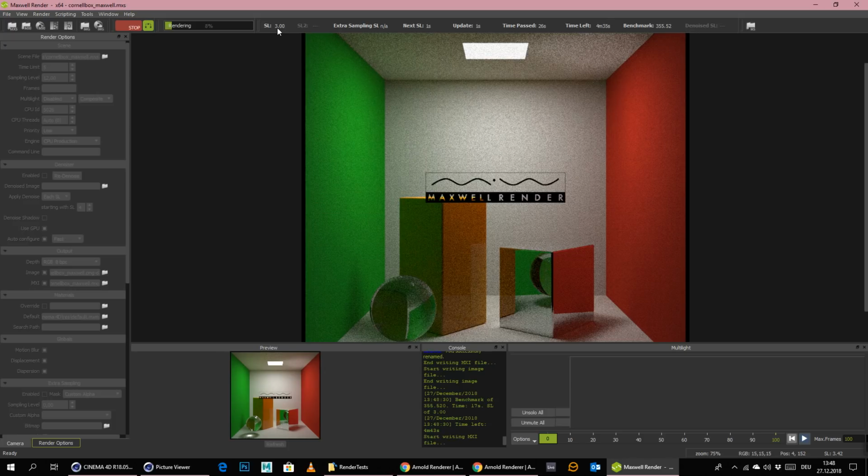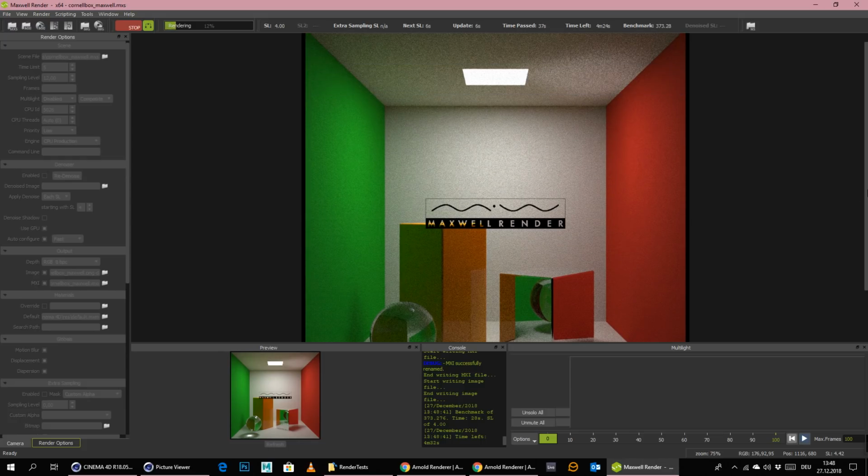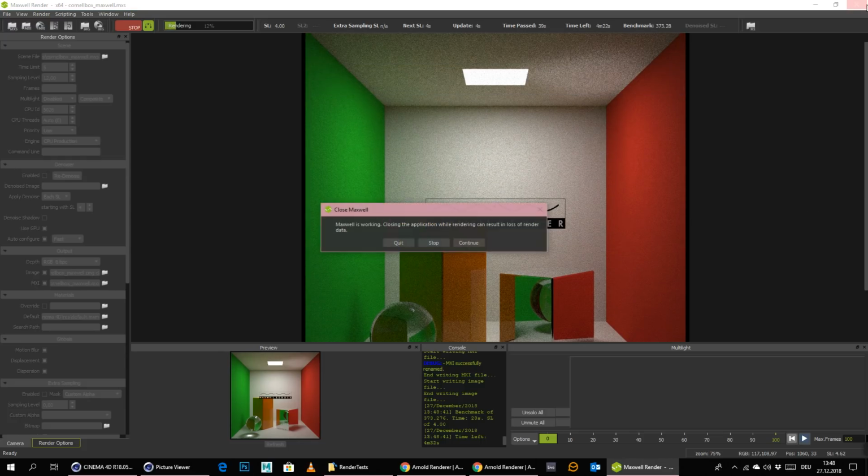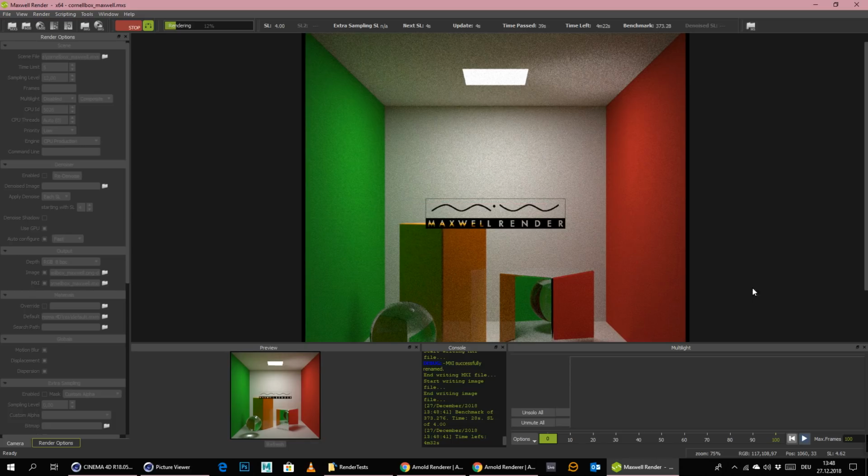I think at SL5 we see the final result. Yeah, SL4 a little bit more bright. Yeah, I think the brightness is okay now. I'm not 100% happy, but I think it's okay. Maybe it's a little bit too dark now. What the hell? Okay, let's quit this.